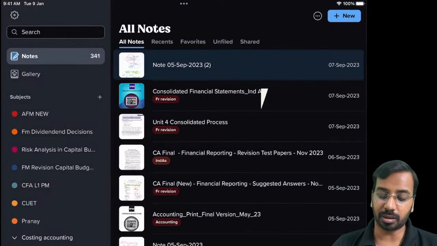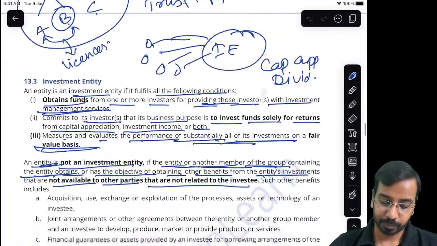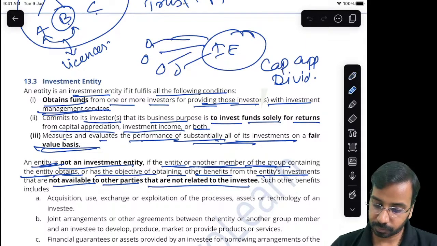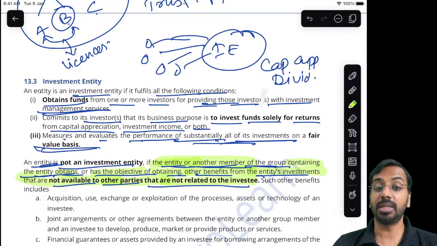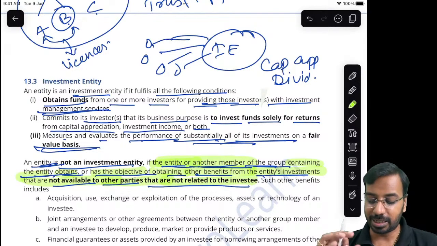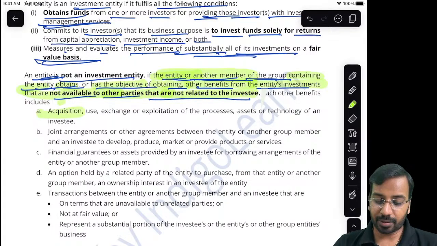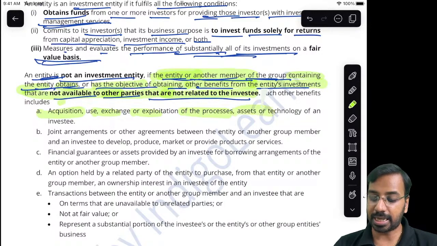So, the second exception is if the entity or another member of the group containing the entity obtains, or has the objective of obtaining, other benefit from the entity's investments that are not available to other parties that are not related to the investee. Means outsiders will not get, insiders will get. For example, acquisition, use or exchange of processes, assets, technology. I have certain assets, inventory, mines, I will give it to my group company.